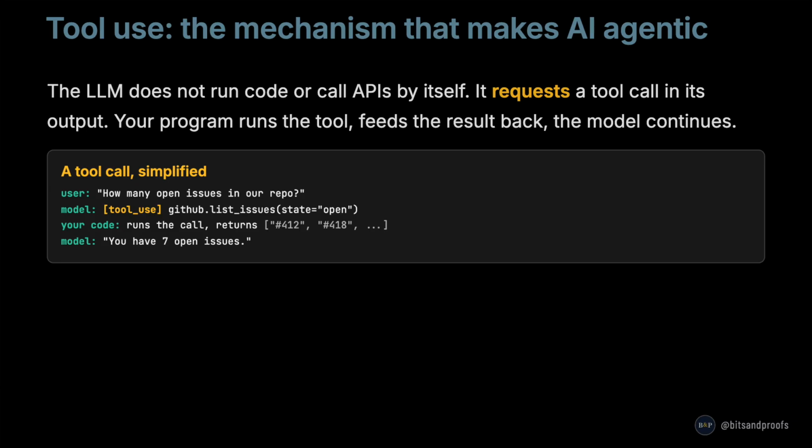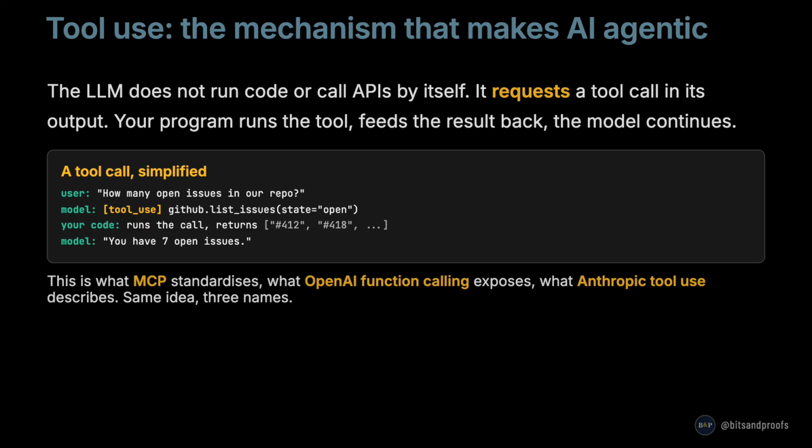A simple example. The user asks how many open issues are in our repo. The model emits a tool use token saying call github.list_issues with state equals open. Your code runs the call, gets back a list of issue IDs, and feeds it back to the model. The model then formats a natural reply: you have 7 open issues.